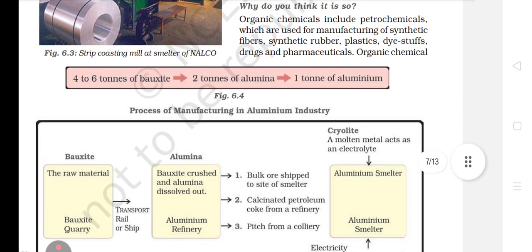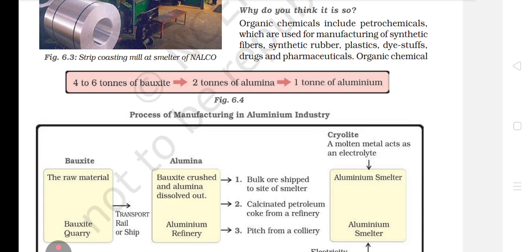Then next, organic chemicals include petrochemicals, which are used for manufacturing of synthetic fibers, synthetic rubber, plastic, dye stuffs, drugs, and pharmaceuticals. Okay. Organic chemical plants are located near the oil refineries or petrochemical plants. The chemical industry is its own largest consumer. Basic chemicals undergo processing to further produce other chemicals that are used for industrial application, agriculture, or directly for consumer markets. Make a list of products that you are aware of.